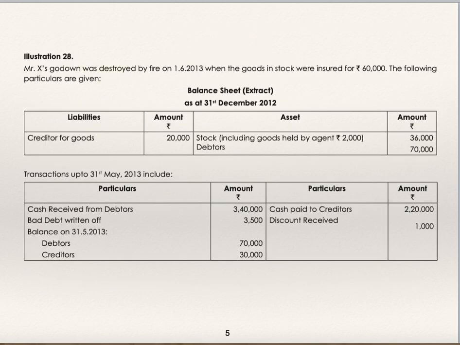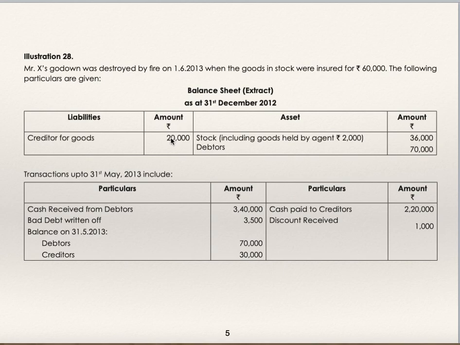Now we'll see illustration 28. Mr. X's godown was destroyed by fire on 1st June 13 when the goods in stock were insured for 60,000. The following particulars are given. So the policy amount is 60,000. Balance sheet extracts are given as at 31st December 12.